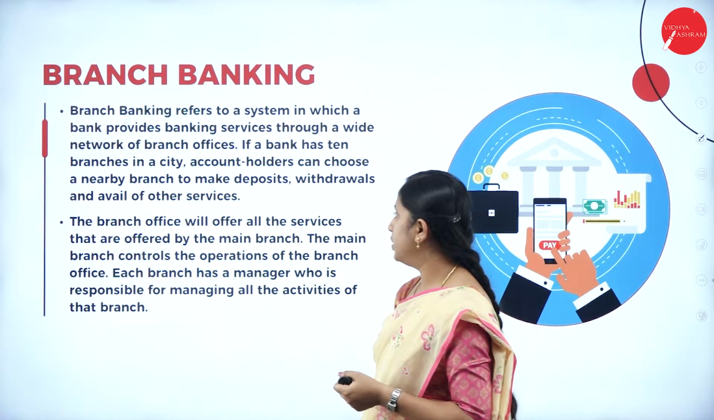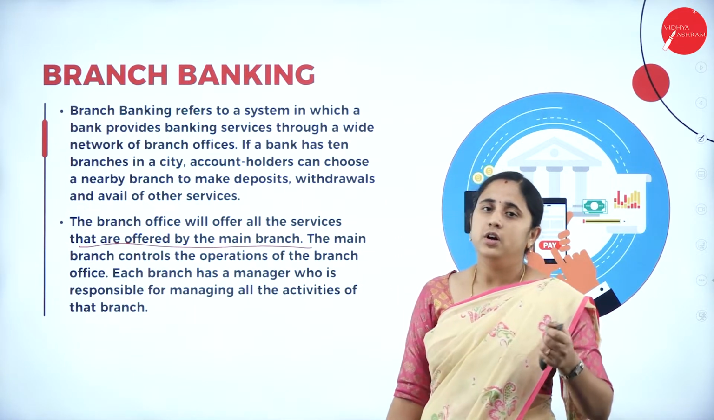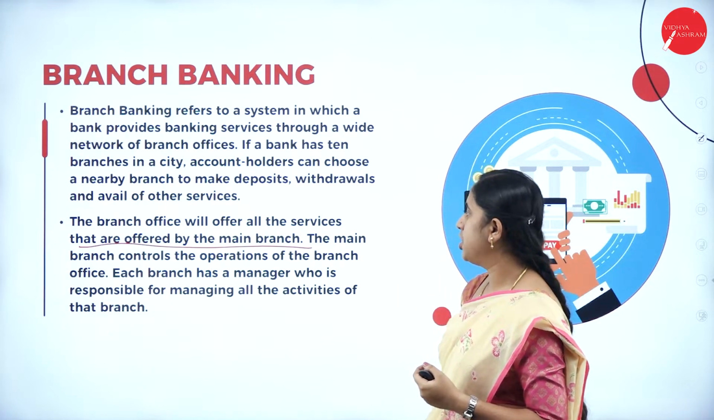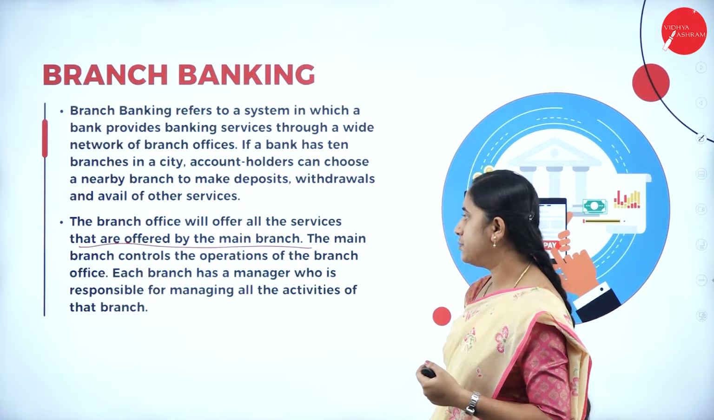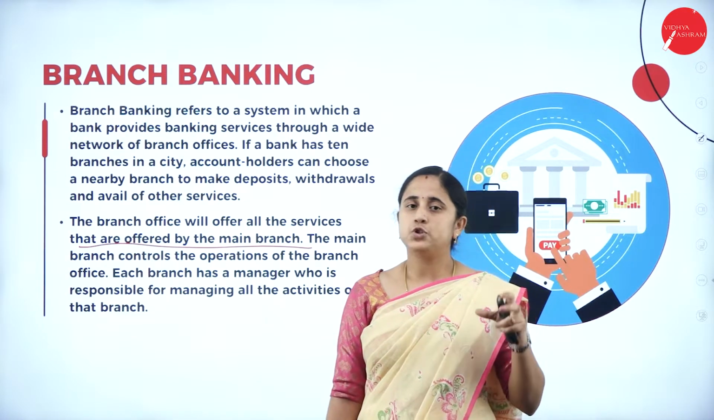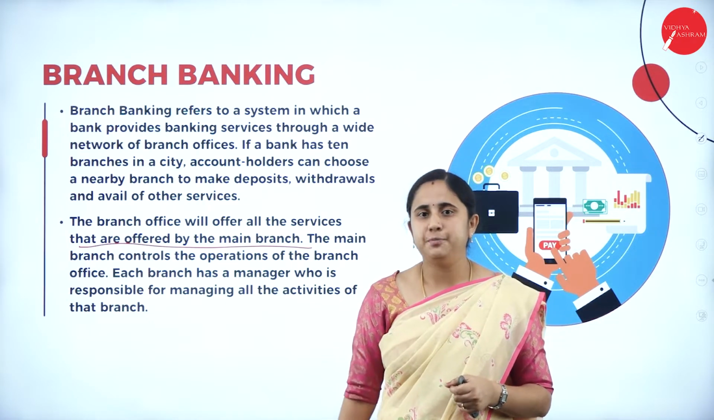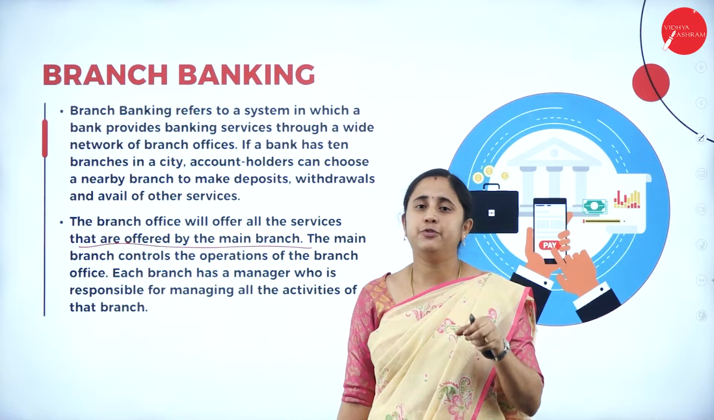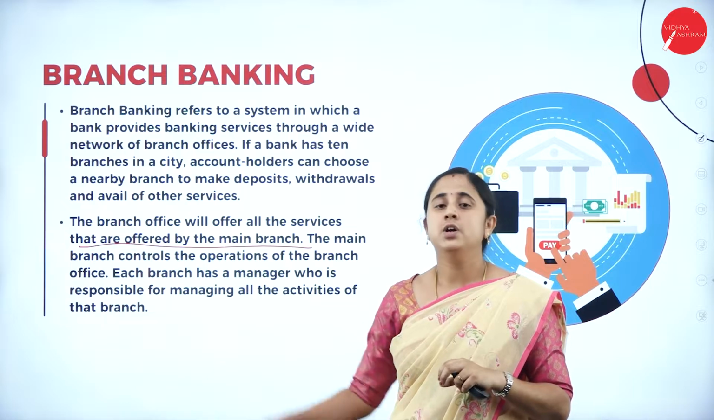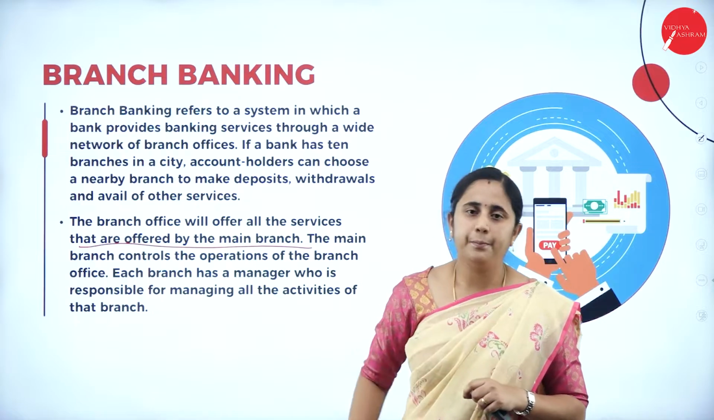Next, the branch office will offer all the services that are offered by the main branch. Next, the main branch controls the operations of the branch offices. Each branch has a manager who is responsible for managing all the activity of that branch. So for each branch, we have a branch manager. All the branches are controlled by the main branch. The branch manager is responsible for that particular branch, and the head office, the main branch, is going to control all the other branches.